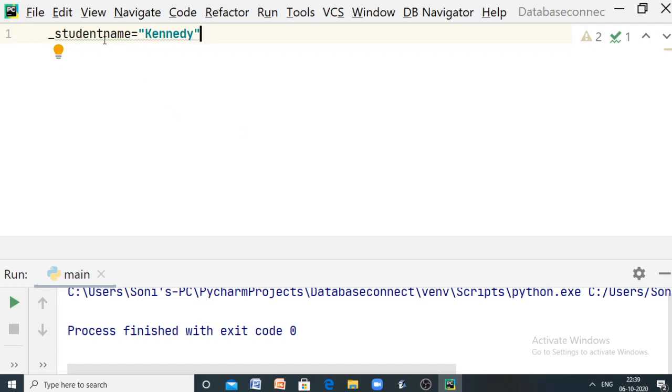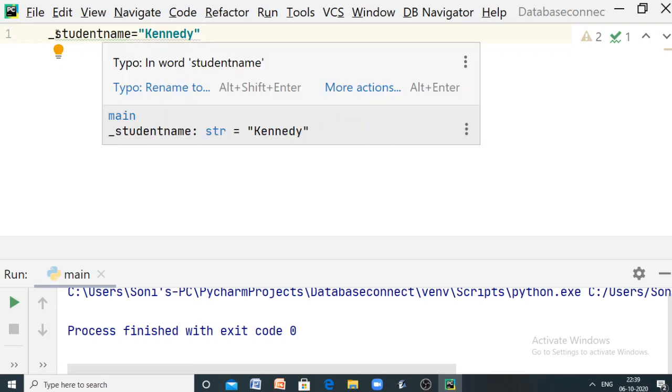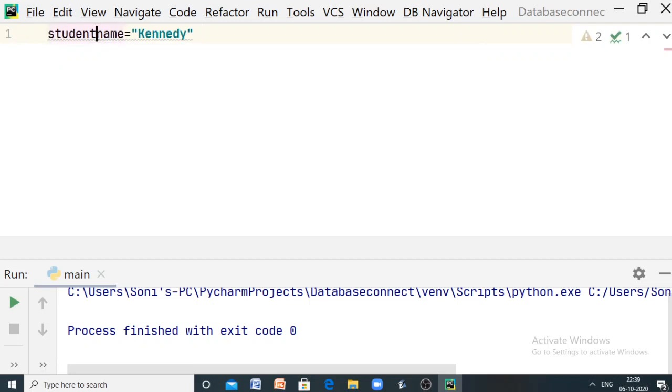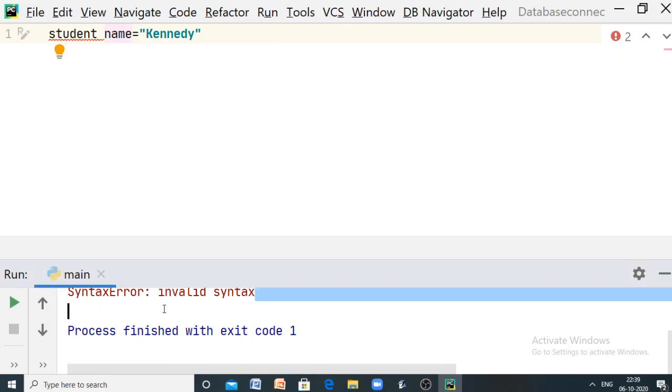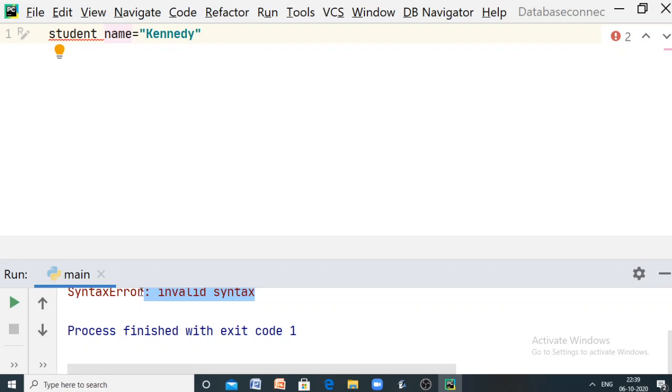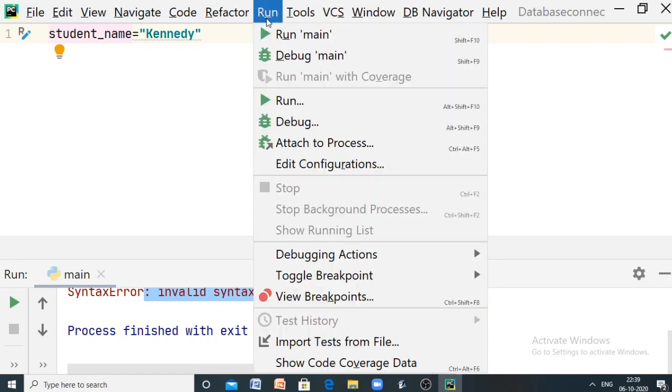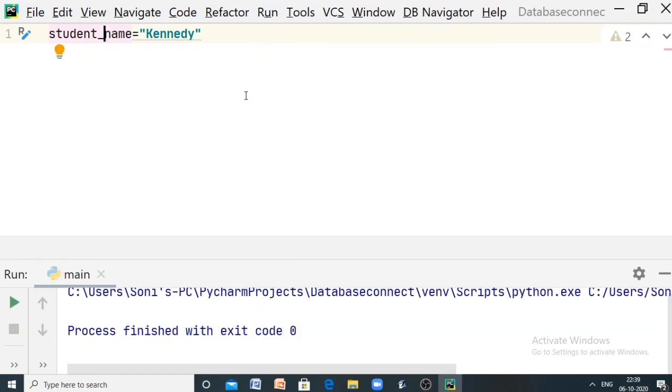At the same time, to separate the two words in this variable, for example student name, if you are using a space between the two words, then again it's an error, right? So let us run the code, and if you check, it's showing invalid syntax because the space is not allowed when you are creating an identifier, and the words cannot be separated using a space. Instead, you can use an underscore to separate the words in an identifier. So now there is no error because the underscore is an allowed character in any identifier.